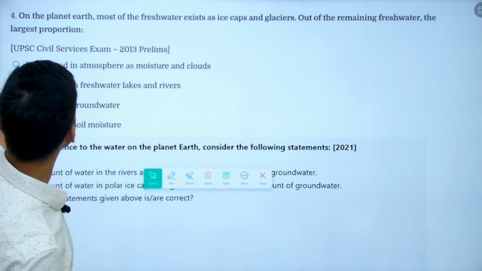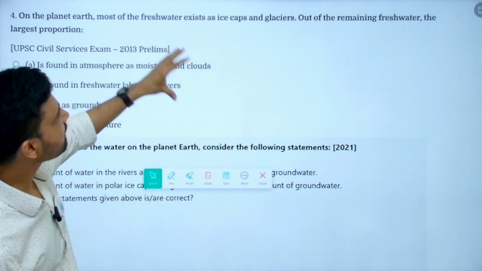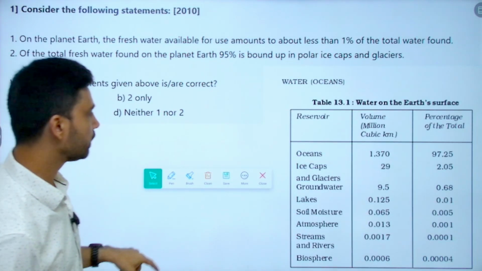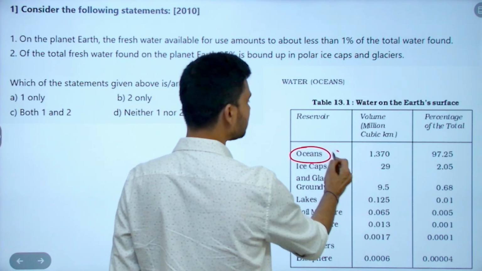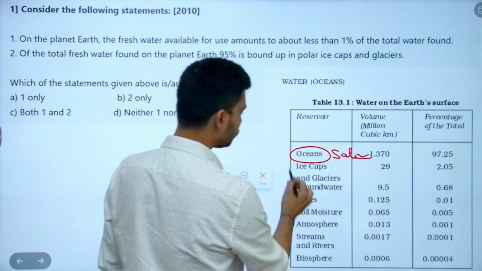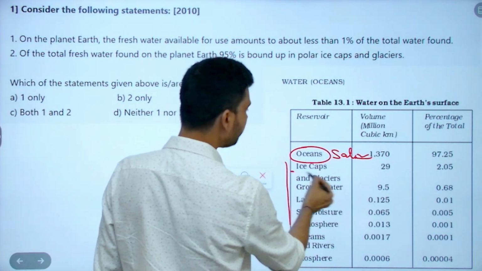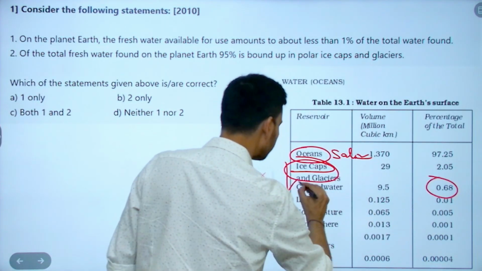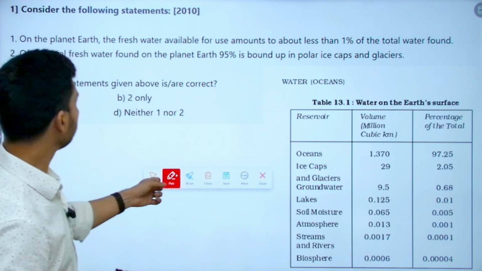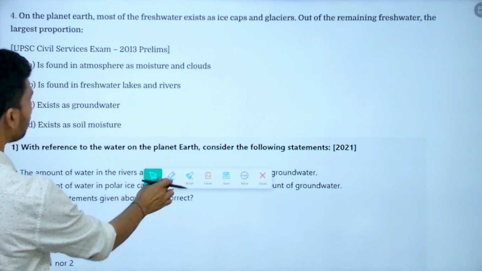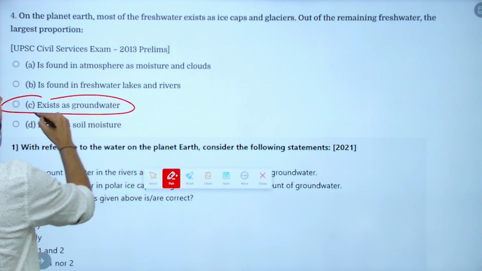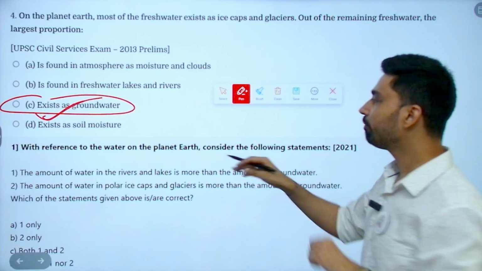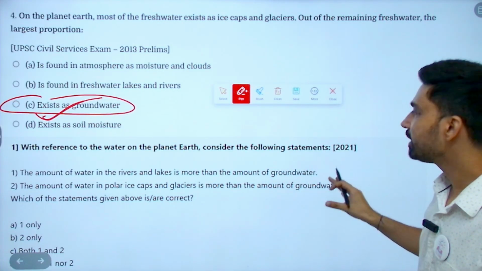First is this one: most of the fresh water exists as ice caps and glaciers. Out of the remaining fresh water, where is the largest proportion? Look here. Ocean water is simply saline water, right? Salty water. So these are the fresh water, and the majority of them, we have seen, is ice caps and glaciers. Where is the next one? Next is 0.60%, that is groundwater. So do we have groundwater as an option here? See, it exists as groundwater. So simple.